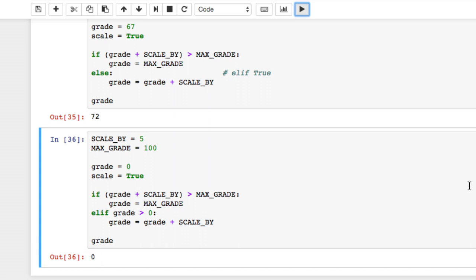As we went through each of the different examples, only one clause's body was ever executed. That is because the elif stands for else if, and each subsequent elif clause is only evaluated if no previous clause's condition evaluated to true. As soon as one of the clause's conditions evaluates to true, that clause's body is executed and execution of the if statement finishes.